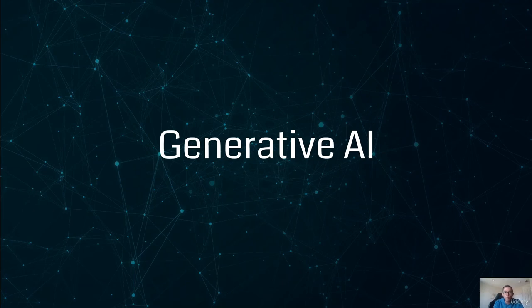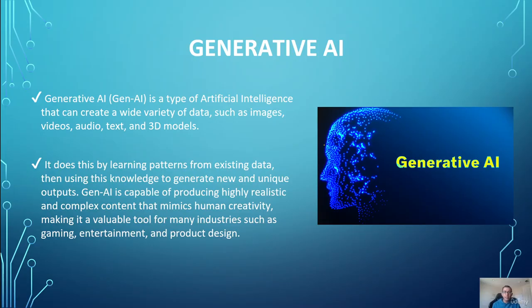So let's talk about what exactly is generative AI. Generative AI is a type of artificial intelligence that can create a variety of new content, including images, video, text, and 3D models. And it does learning. It learns from the existing data and then it applies that knowledge to create the new content. So that is how it is.